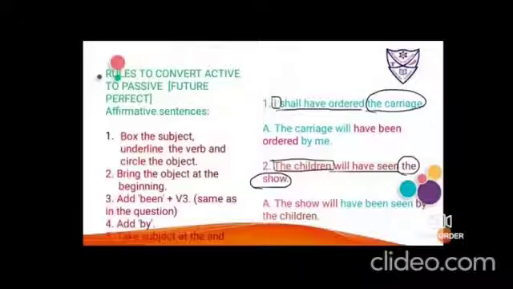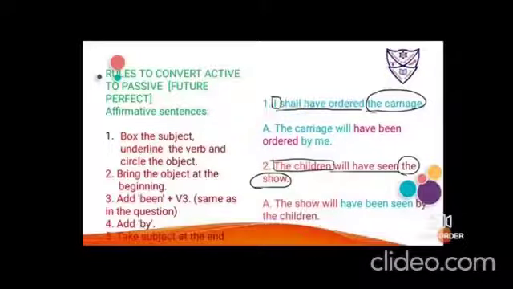Rules to convert active to passive future perfect tense of affirmative sentences: box the subject, underline the verb and circle the object. Then bring the object at the beginning. Step number 3, add be and been and v3, that is verb in its third form, as same which is used in the question. Add by and then take the subject at the end. So let us put these rules into practice.